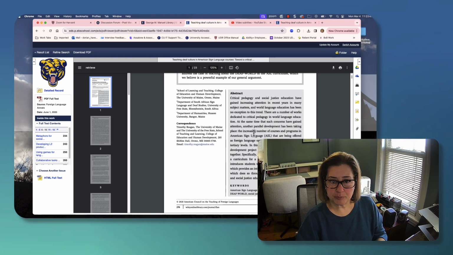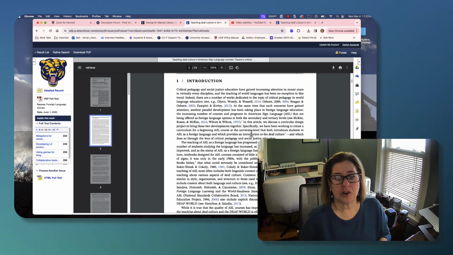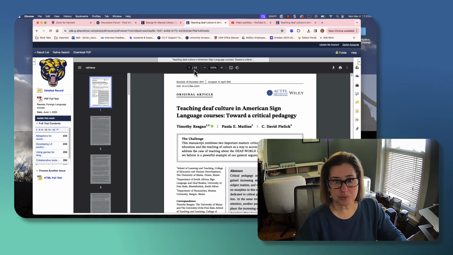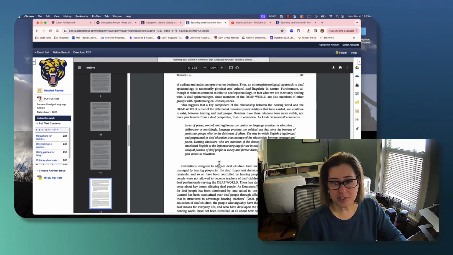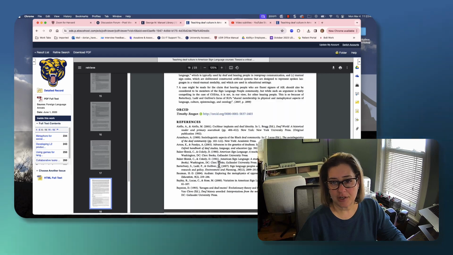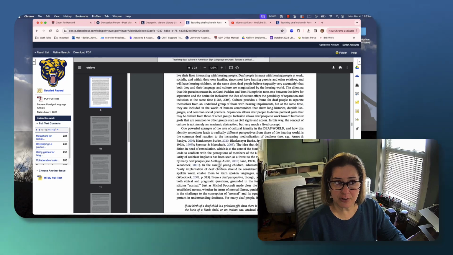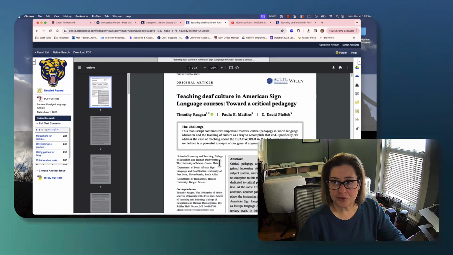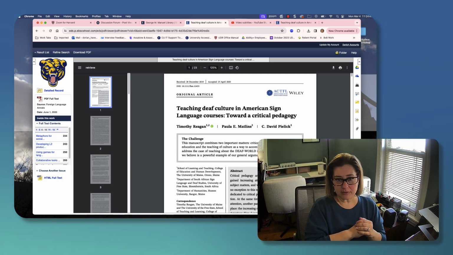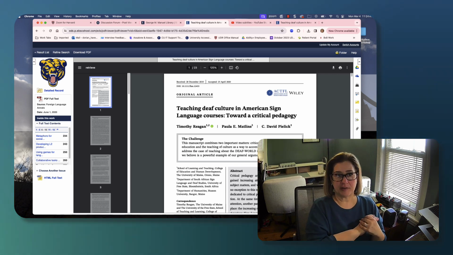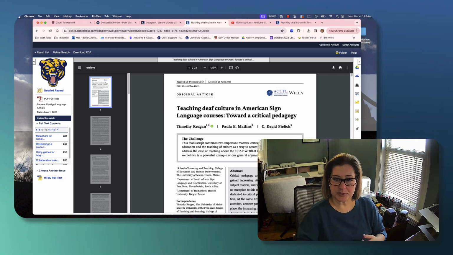Again, the abstract will be here. There's a couple of parts of an article. Now, if we're looking at this, this is 23 pages. So this is not a short article, which is why I said you need to get really good at skimming and looking at information before you decide to dive in, because you're looking for very critical information. And I would love to say, yes, you should read the entire article word by word, but that's not likely when you have to do like 20 of them. So look for the information that you really need, skim the rest.